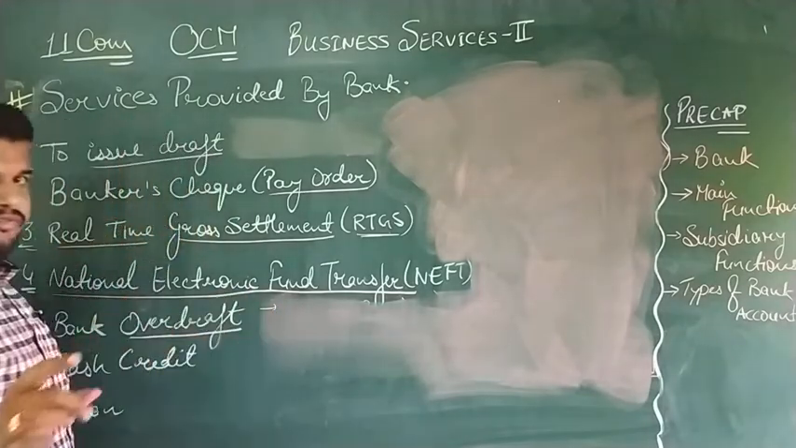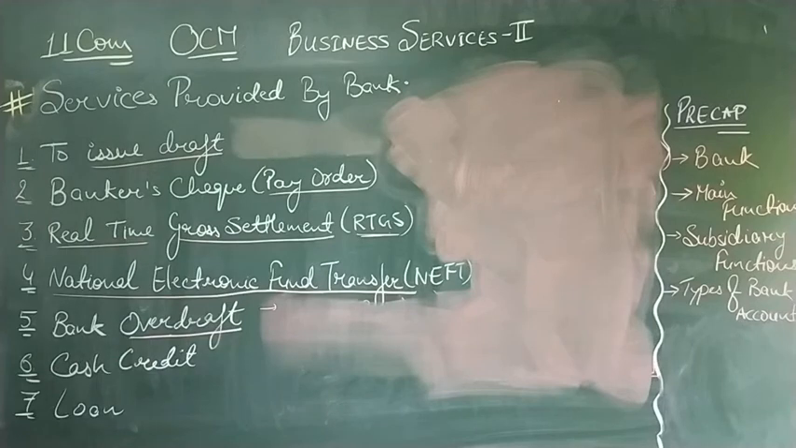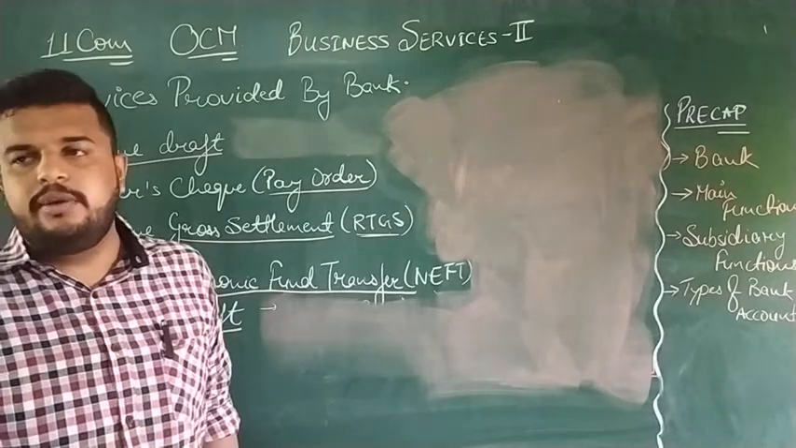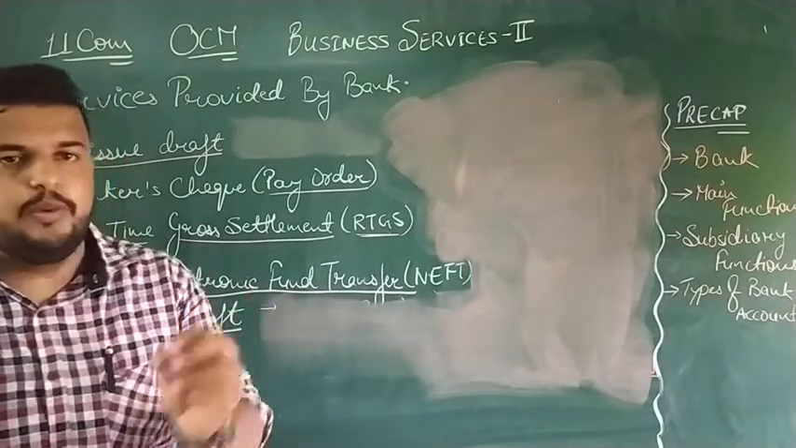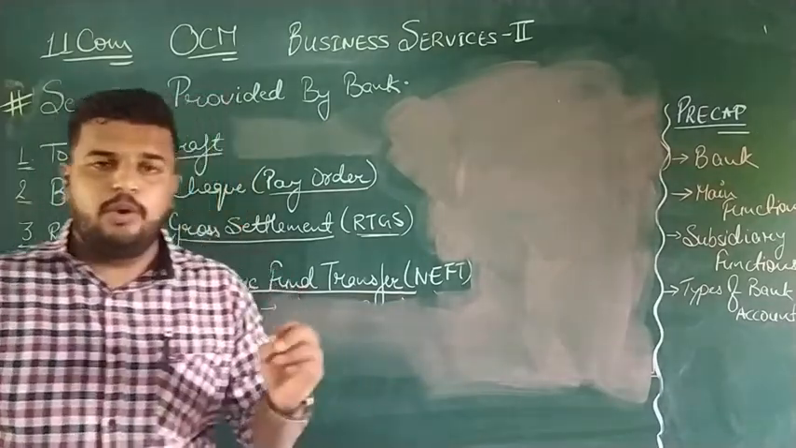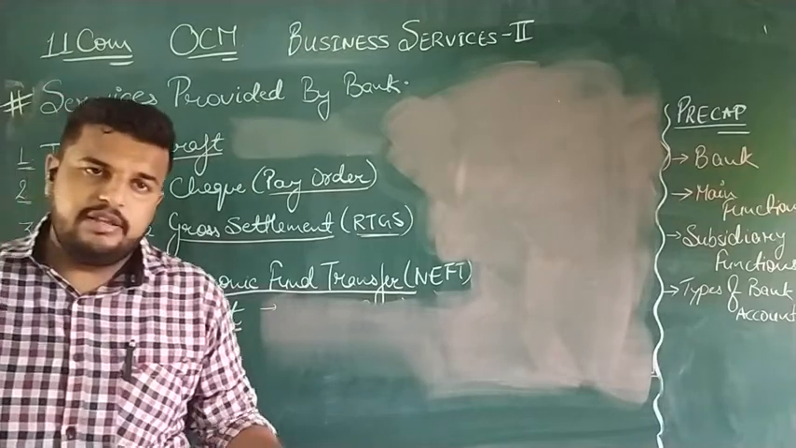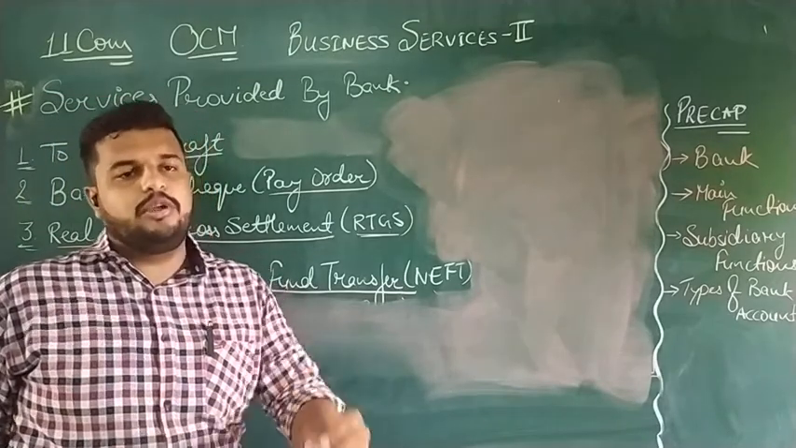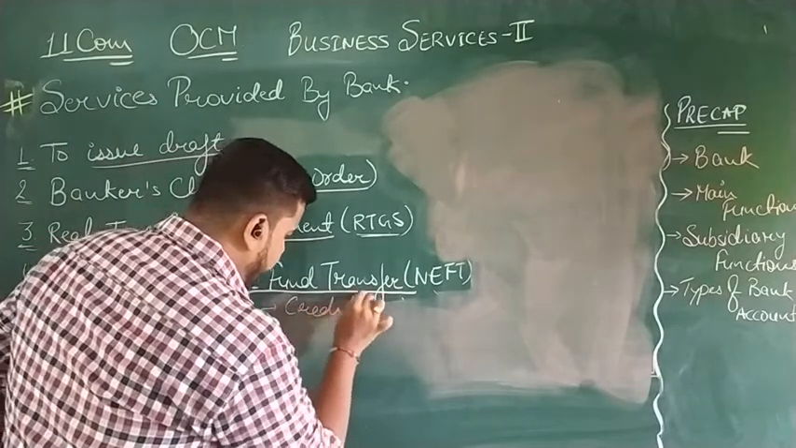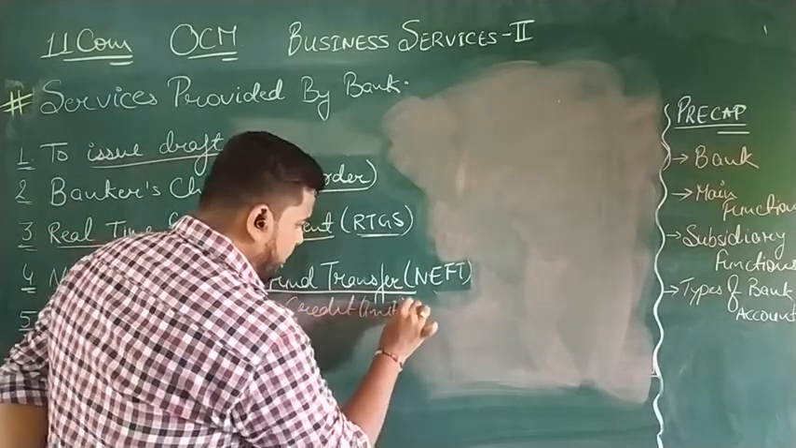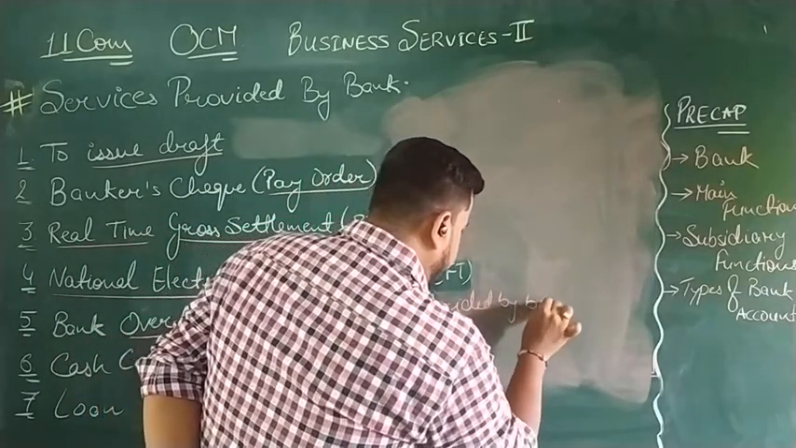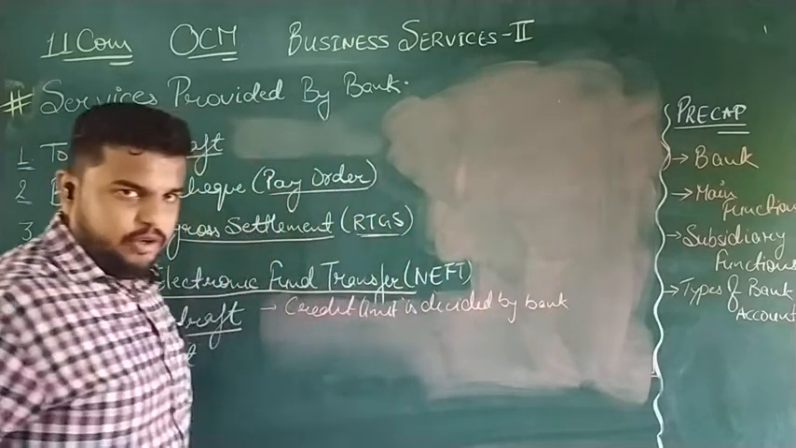The calculation and the formula for the limit of overdraft purely depends on the bank. There is no scientific formula that this amount is to be provided as overdraft. The bank managers have the pure right, after checking the credit worthiness, to give the overdraft facility or not. So the credit limit is decided by the bank. No scientific formula is there.